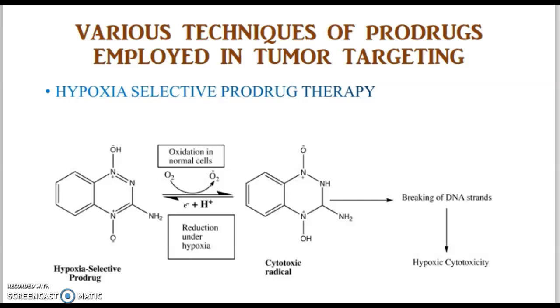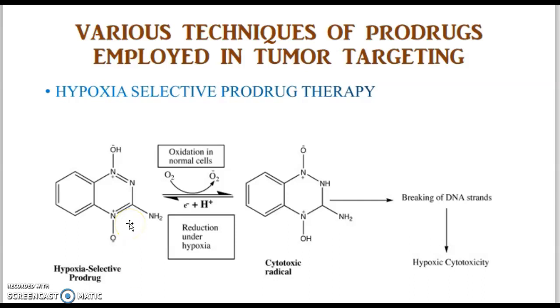So, first one is hypoxia selective prodrug therapy. What is the mechanism underlying this therapy? According to various researchers, tumor cells have irregular blood flow with development of oxygen deficiency. That is, a hypoxic environment develops in the tumor cells. So scientists are treating these cells as therapeutic targets with the help of bioreductive prodrugs.